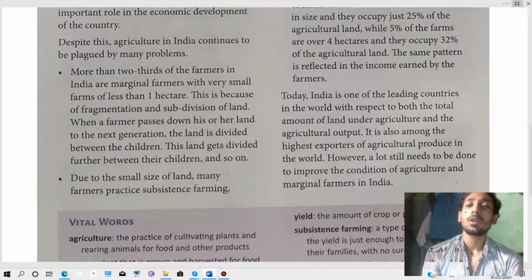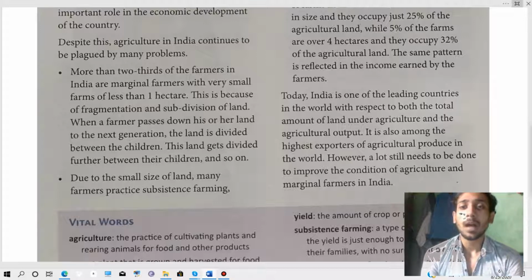It is also among the highest exporters of agricultural produce in the world. However, a lot still needs to be done to improve the condition of agriculture and marginal farmers in India.